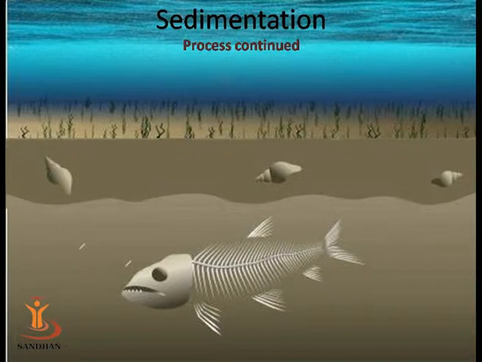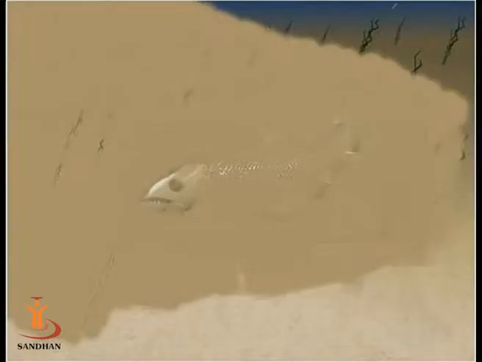A sediment is composed of silt, fine clay particles, water molecules and other minerals. Thus, the body sinks to the bottom of the water, and more and more layers of sediment are piled on, until the fish skeleton is completely covered by layers of sediment.